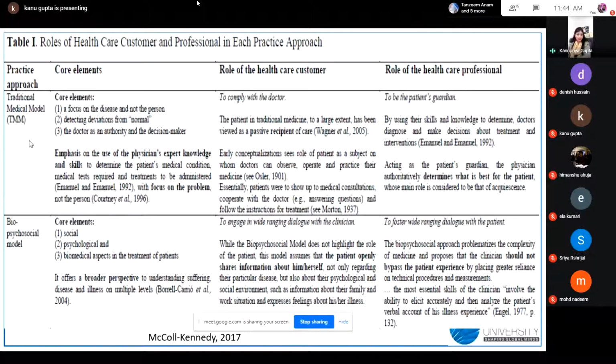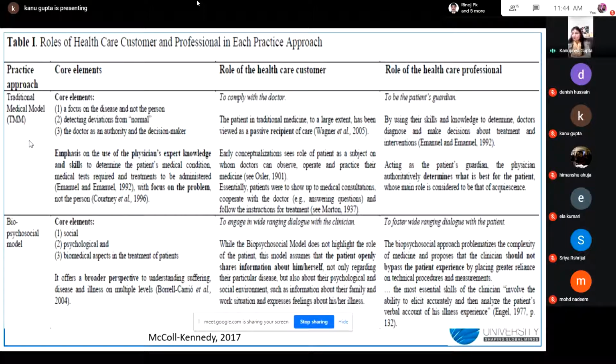In this research paper by McCall Kennedy in 2017, a number of other practice approaches were also given. For this particular presentation, I've taken just two, but he had taken all other settings that existed regarding the healthcare customer of different types of medical settings. What was said? He took the learning from each.